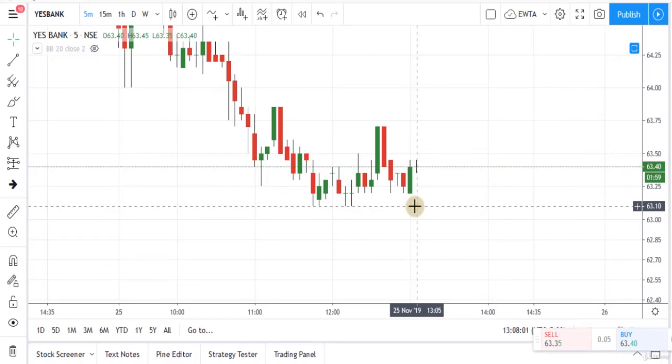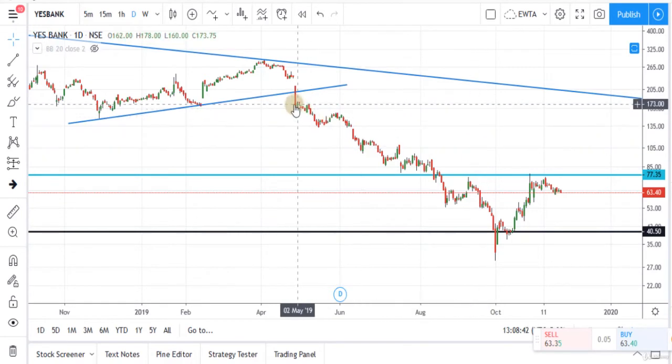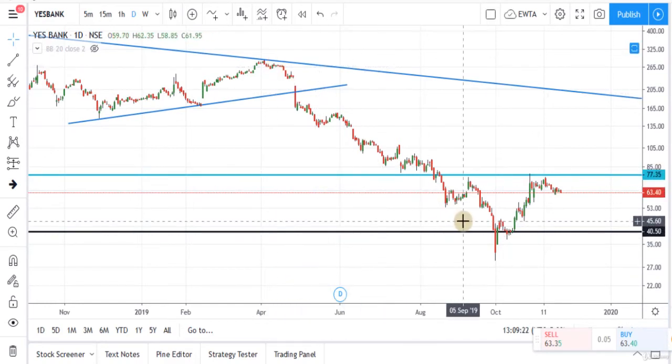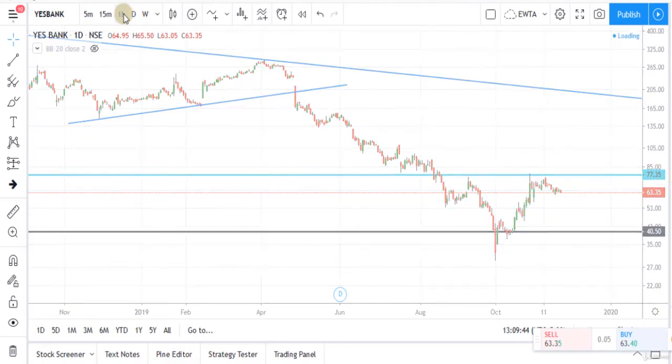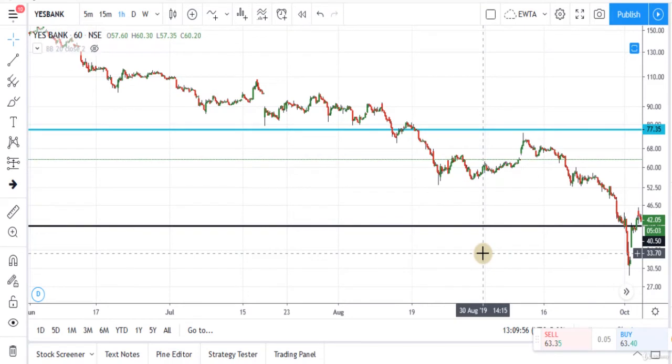Next is position trading. For position trading, our chart should be the daily chart, in which our trading perspective is for a few weeks to a few months. For example, you can see the stock is in downtrend since April 2019. So we should focus on only short positions for the perspective of position trading. And if you want to hold your position only for a few days, for 3 to 7 days, then you should choose the 1-hour chart and find out the current trend on the hourly chart for the perspective of 3 to 7 days.